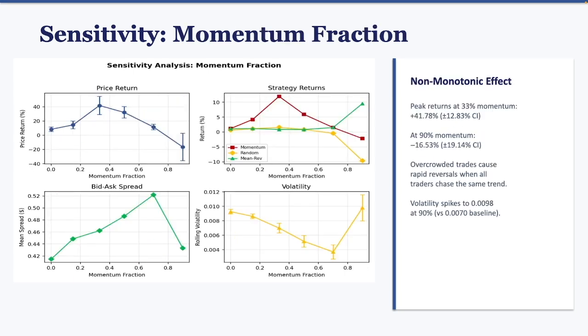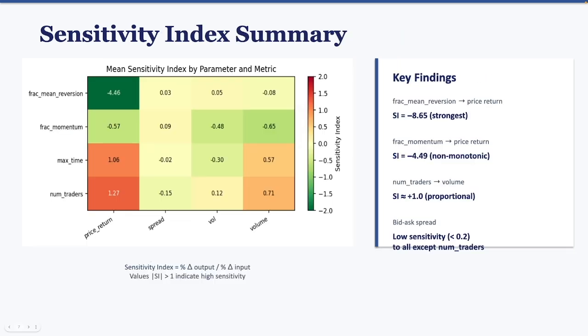The momentum fraction shows something really interesting: a non-monotonic effect. Moderate momentum, around 33%, produces the highest returns, but when you push it to 90% momentum, returns actually go negative. This is because when everyone chases the same trend, they create overcrowded trades and rapid reversals. This heat map summarizes all the sensitivity indices. The biggest finding is that the mean reversion fraction has a sensitivity index of negative 8.65 for price return, meaning small changes in stabilizing agents produce large changes in market outcomes.